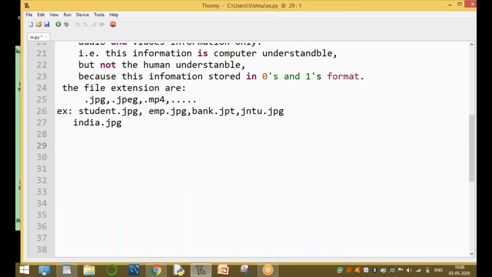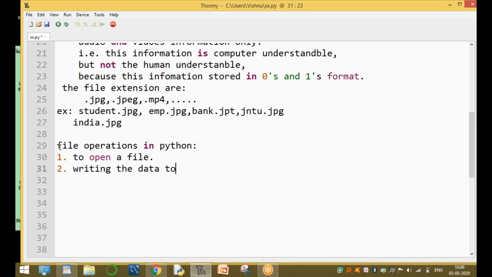Now the next topic is file operations in Python. What are the operations? The first operation is to open a file, which is very important, done by the open inbuilt function. The second operation is writing the data to a file.